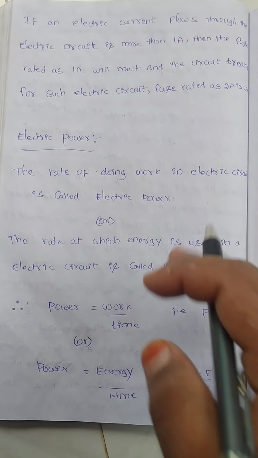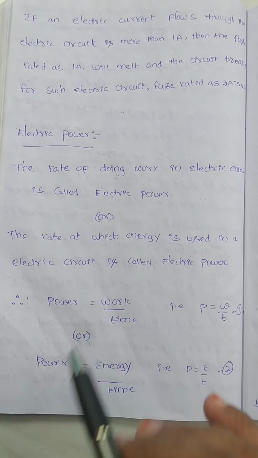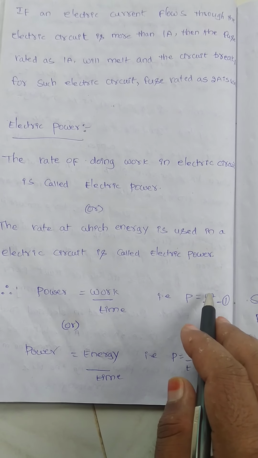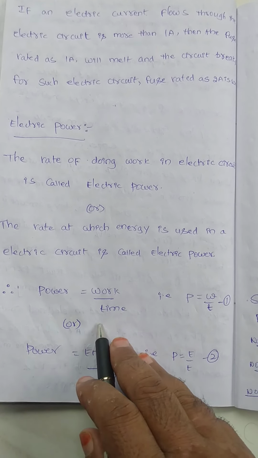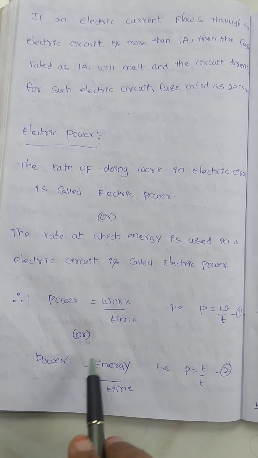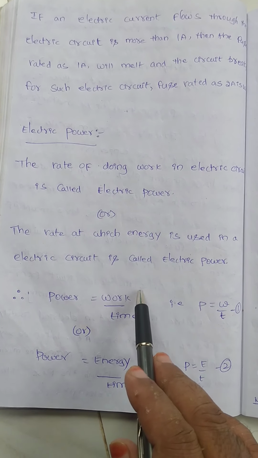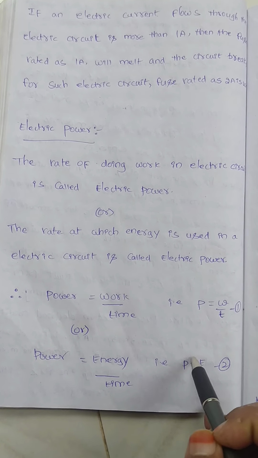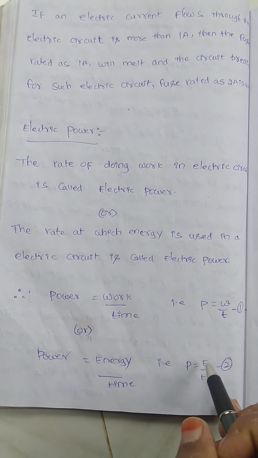So from that, the definition is power equals work by time. Power equals work by time, that is, P = W/T, where P is power, W is work, and T is time. Or from the second definition, power equals energy by time. Why? Because we know very well work is a form of energy. So in terms, P = E/T. It is equation 1, it is equation 2.